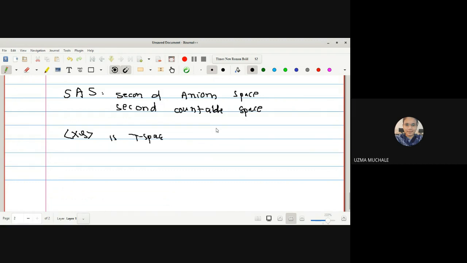Then it is said to satisfy the second axiom of countability if there exists a countable base for the topology tau on capital X.